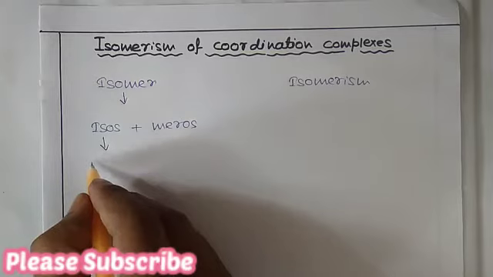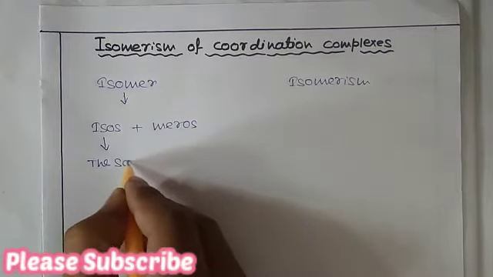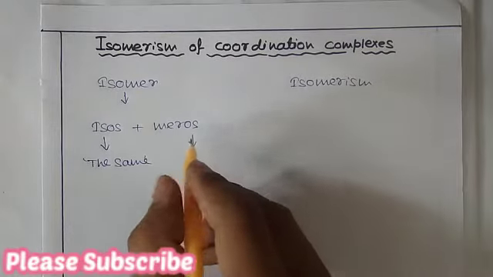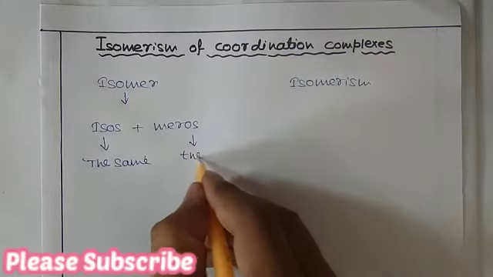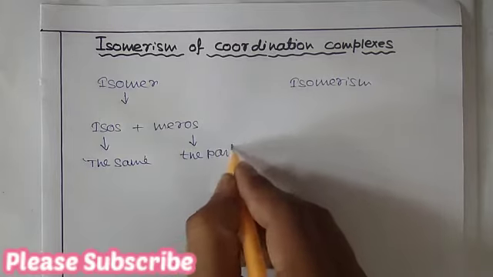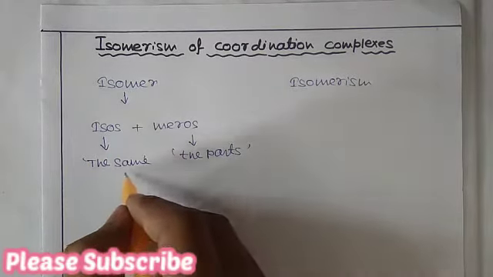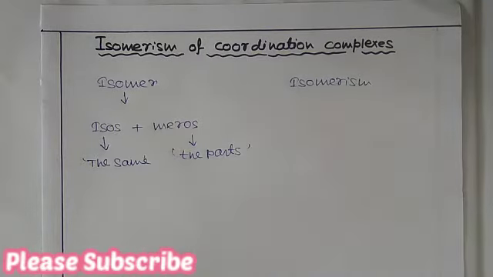Isos means the same and meros means the parts.